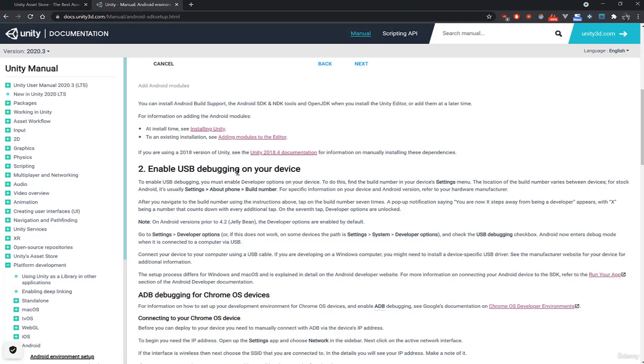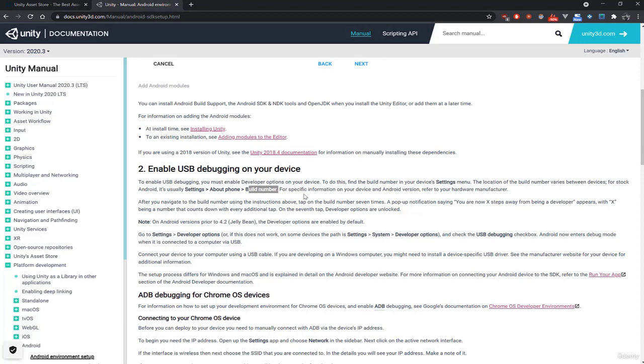Then you have to switch your phone to developer mode. For that you have to go to the options menu, settings. In this settings menu you go to about phone and build number. And there it depends in fact on your phone model. The best way is to search on Google how to go to developer mode on, and then you put your phone or your Android version. It is mainly the Android version that counts, and you may have to tap several times on the build number. You have to press 4, 5, 6 times.